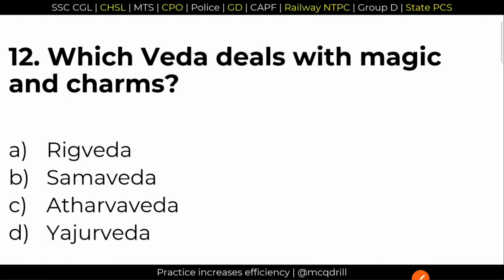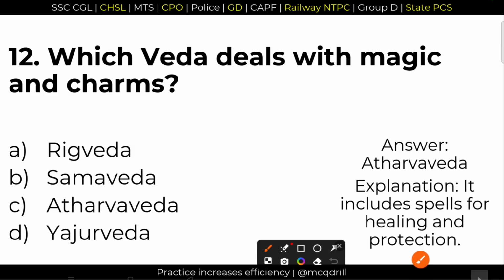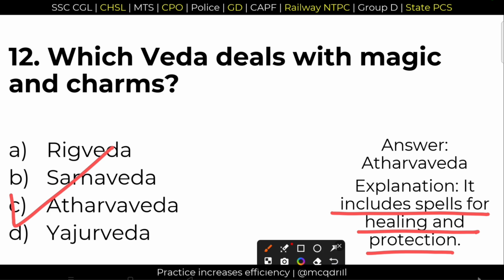12. Which Veda deals with magic and charms? Anything that is related to magic and charm, always it is Atharva Veda. Option C is the right answer. Atharva Veda. It includes spells for healing and protection as well. And also remember that Atharva Veda is the origin of Indian Ayurveda.